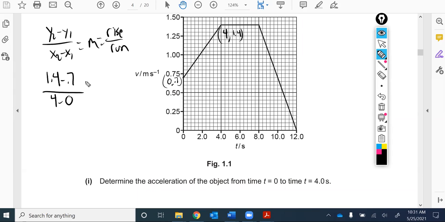Kind of shows you why this works here. 1.4 minus 0.7 is 0.7. 4 minus 0 is 4. 0.7 divided by 4 is 0.175 meters per second squared. I might round that to 0.18 meters per second squared. So that's what you should get for determining the acceleration of a velocity time graph.